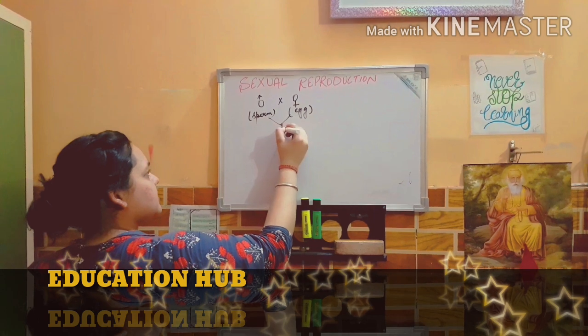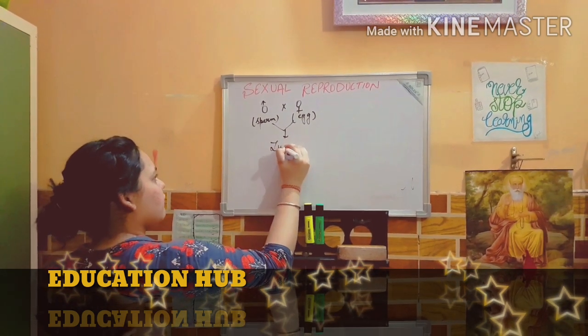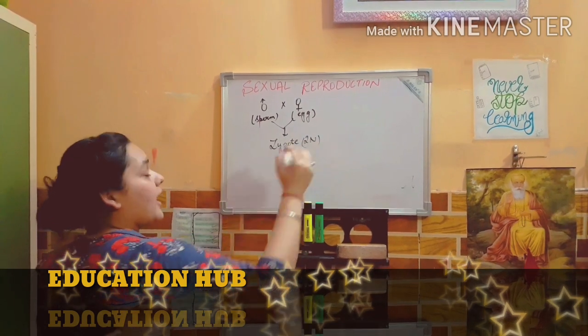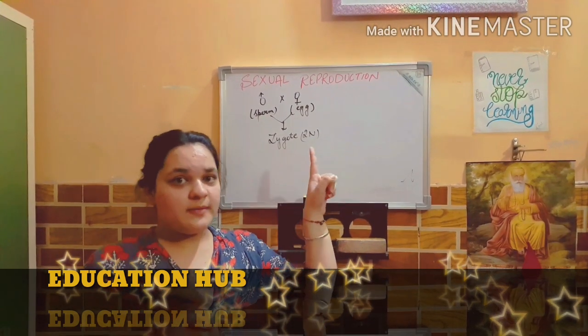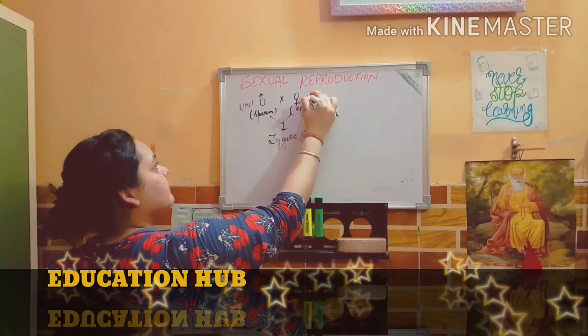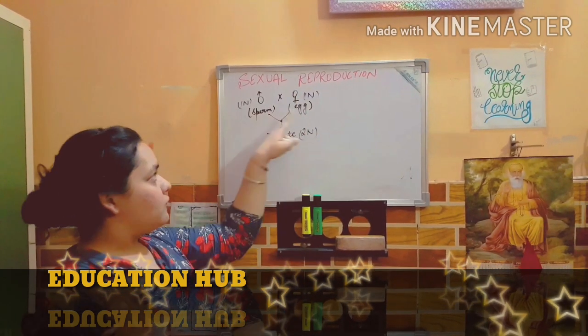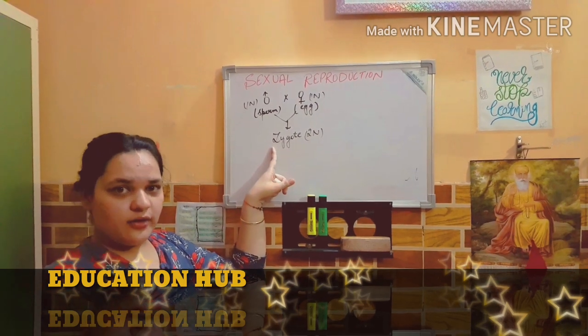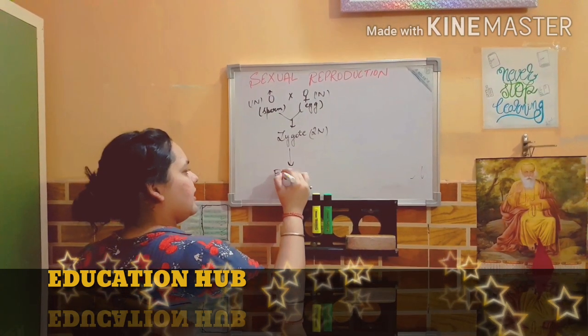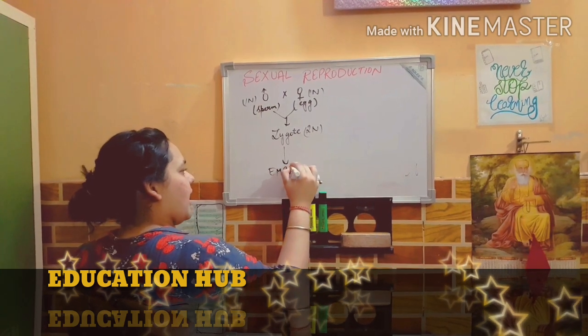Their fusion results in the formation of the zygote, which is diploid in number, and the male and female gametes are haploid in number. After the zygote undergoes division and development, it forms the embryo.